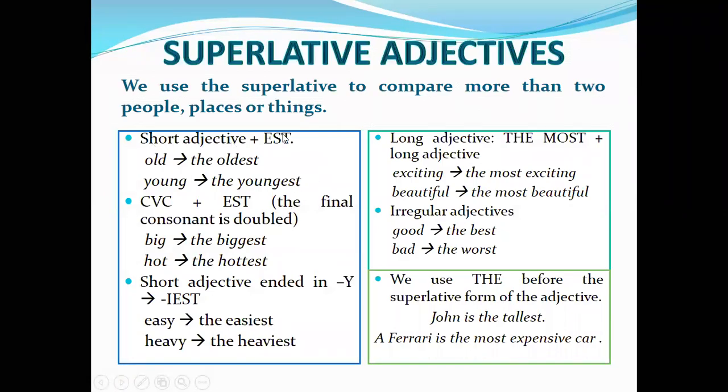When we have short adjectives, we add the and est. There are two rules. For example, big: when the word finishes with consonant, vowel, consonant, we double the last one. Big, the biggest. Hot, the hottest. When the adjective finishes with y, we change the y to i and we add est. Easy, the easiest. Heavy, the heaviest. When the adjective is long, we add the most and the adjective. Exciting, the most exciting. Beautiful, the most beautiful. And we have exceptions. Good, the best. Bad, the worst.